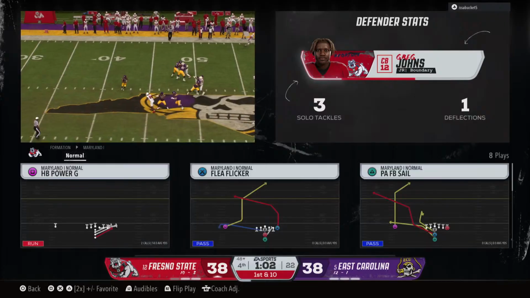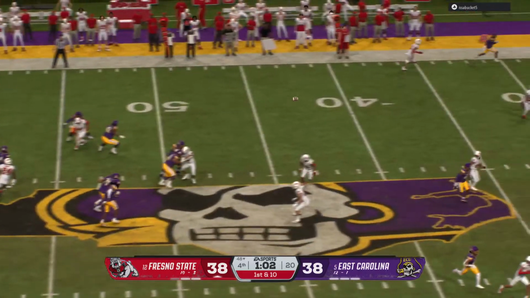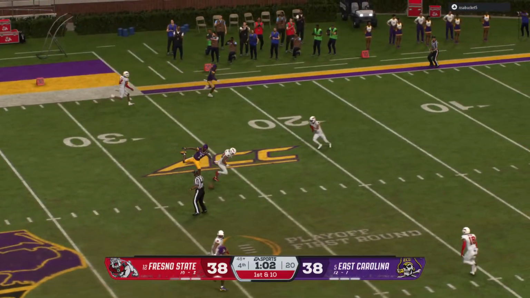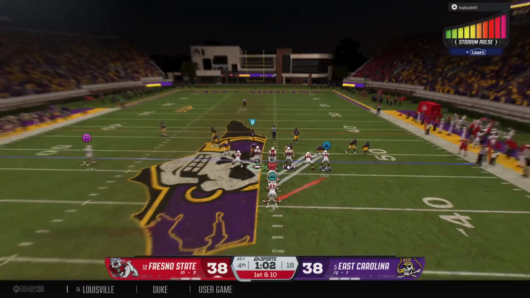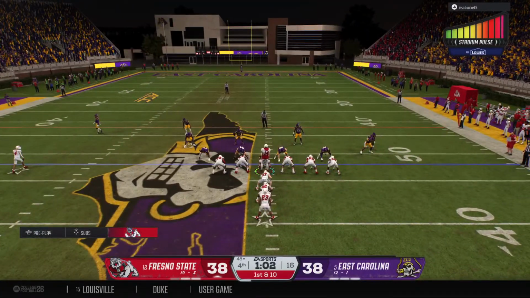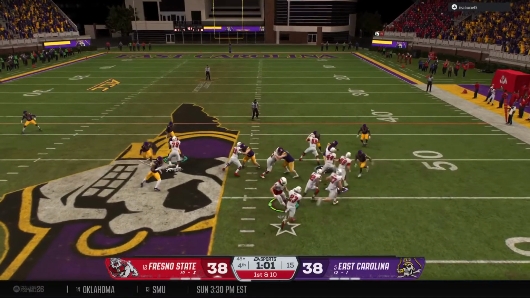This is the chance you take here as an offensive coordinator and a play caller. You go for it here. You draw it up perfectly. You think this is the right play. And then the execution is not there. So the defense catches a break, and they get the ball back to their own offense.